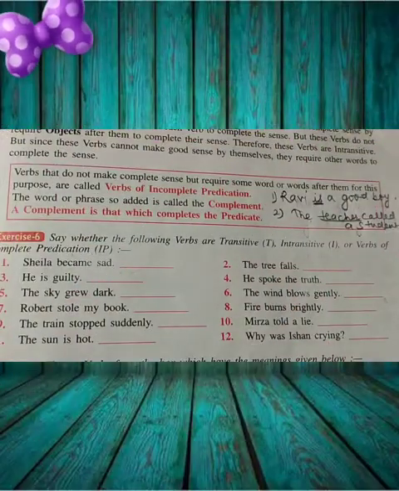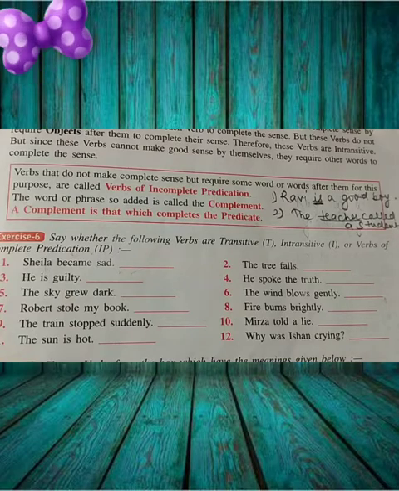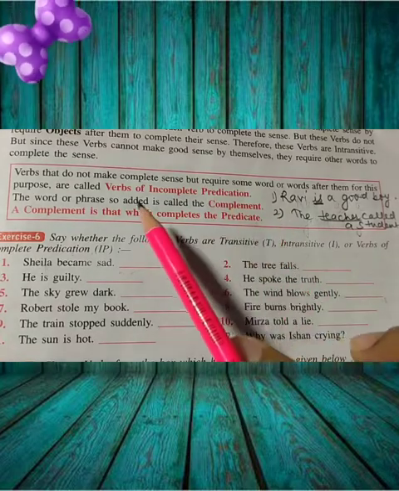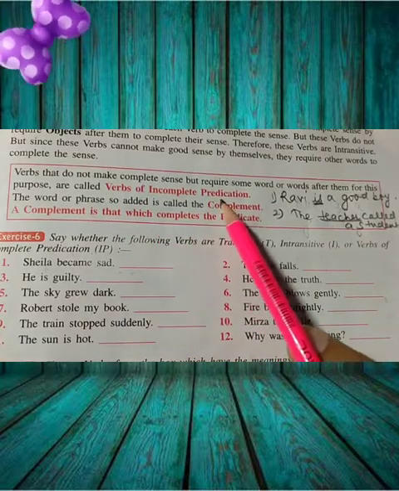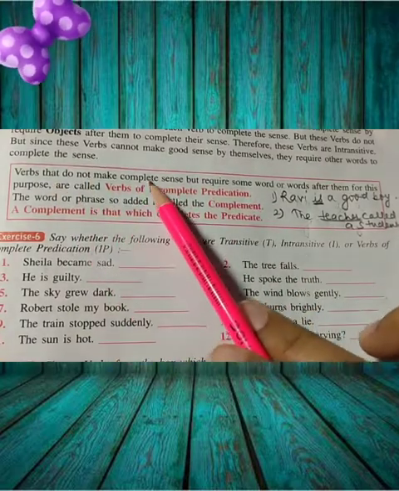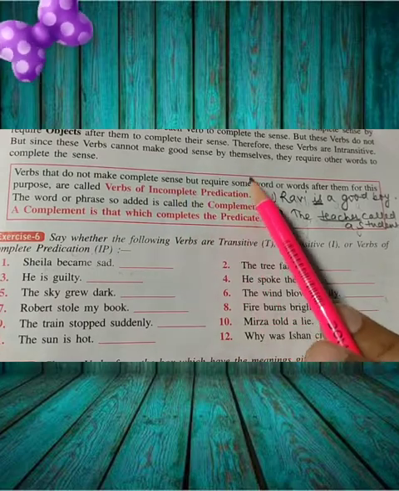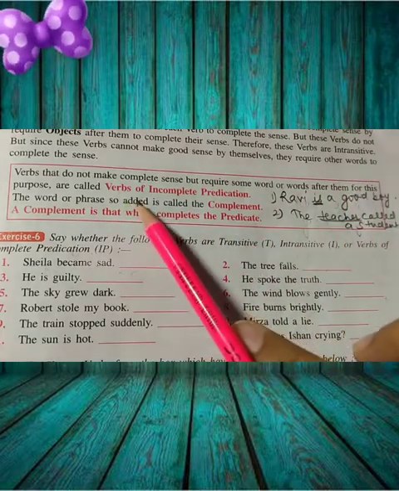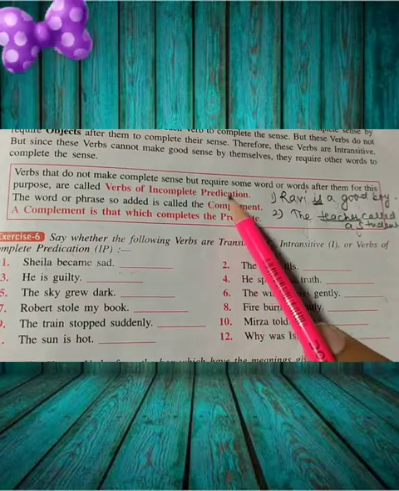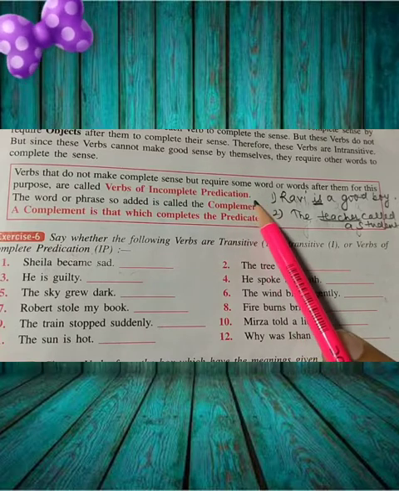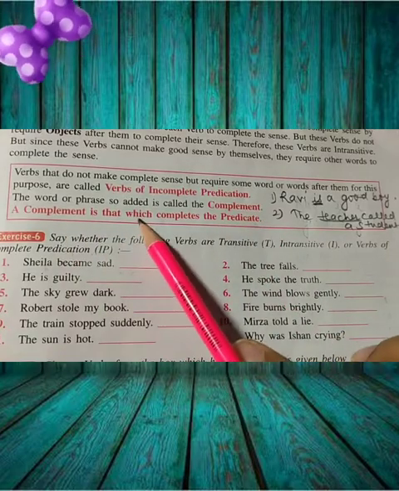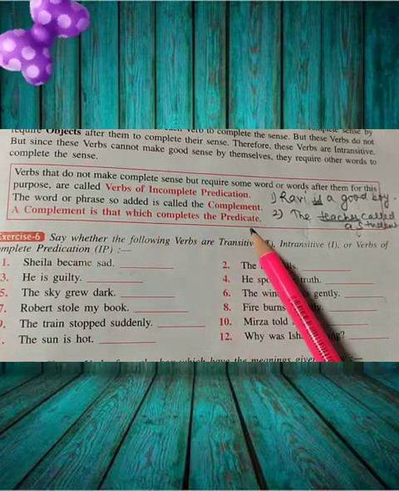So my dear students, some intransitive or transitive verbs require a word or a group of words to complete sentences. That is called a complement. So I am going to tell you about verbs of incomplete predication. Verbs that do not make complete sense but require some word or words after them for this purpose are called verbs of incomplete predication. So those sentences need a complement. A complement is that which completes the predicate.